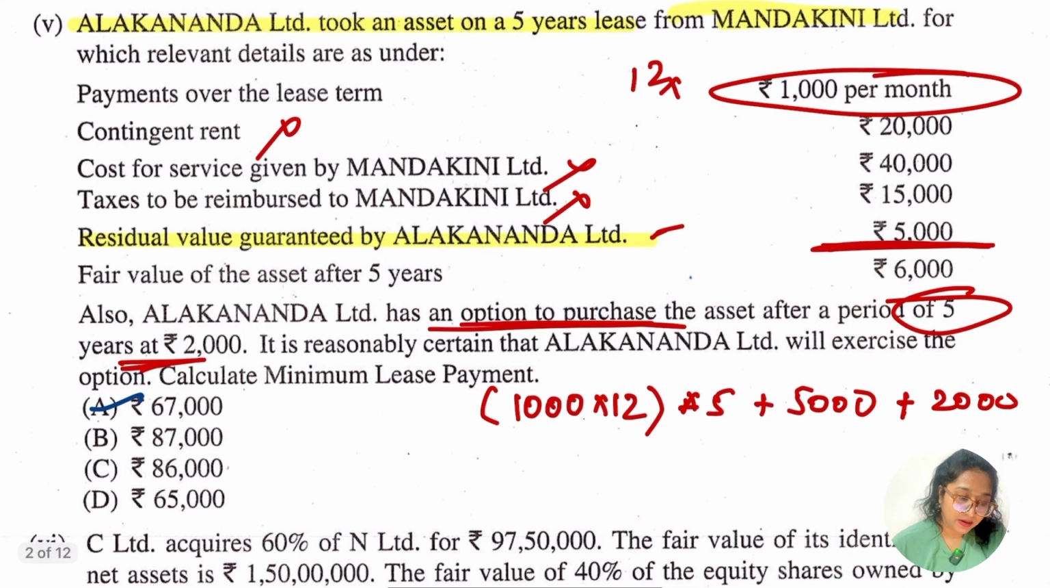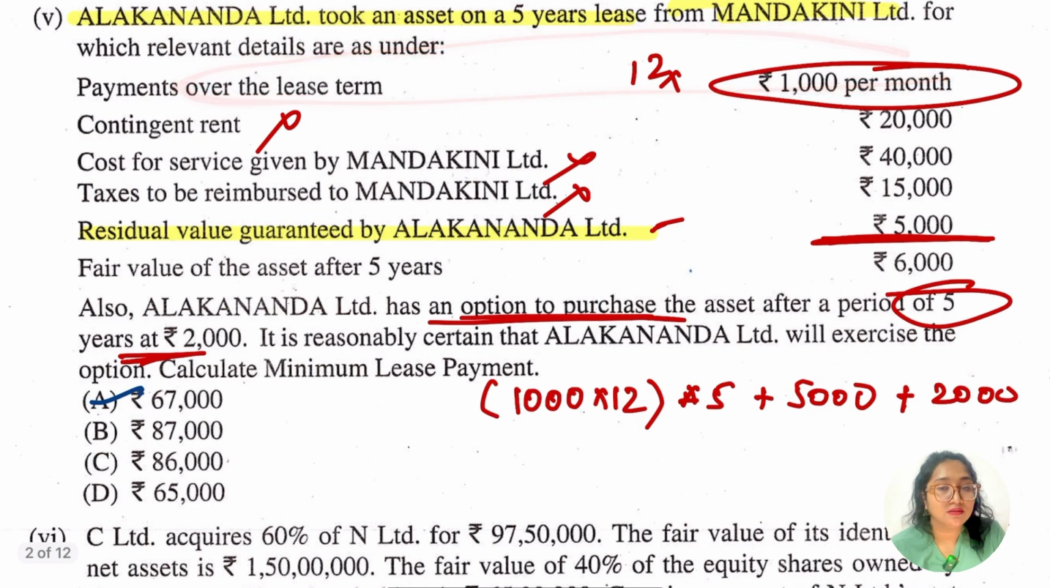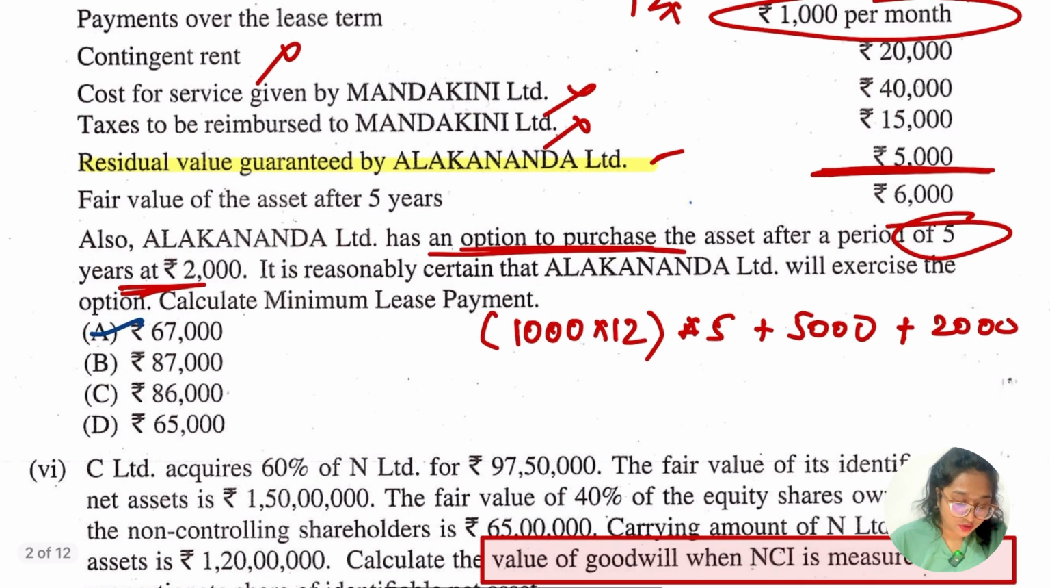Okay, so here the payment on the lease is to be taken 1000 into 12, and for how many years? For 5 years lease. ठीक है, so this we have to take. With this, the residual value guaranteed by whom? The person, ठीक है, is to be taken. Alakanda Limited is to be taken, which is 5000 again, ठीक है. And the option, because at the last Alakanda Limited has an option to purchase that asset after 5 years, ठीक है. So the value is to be taken, which is 2000.